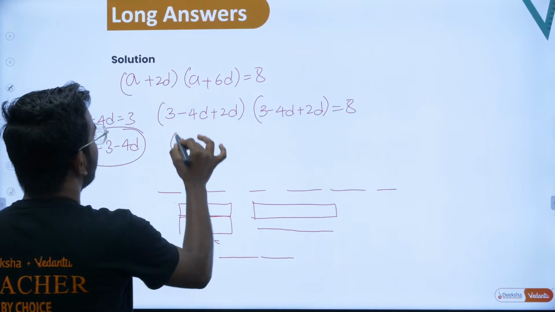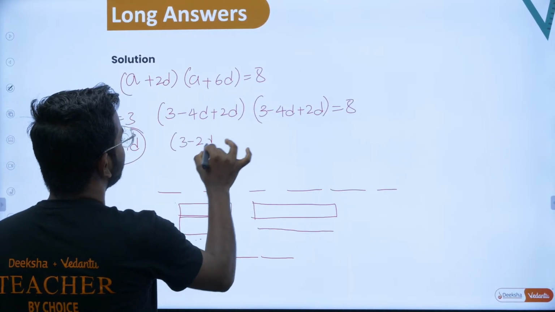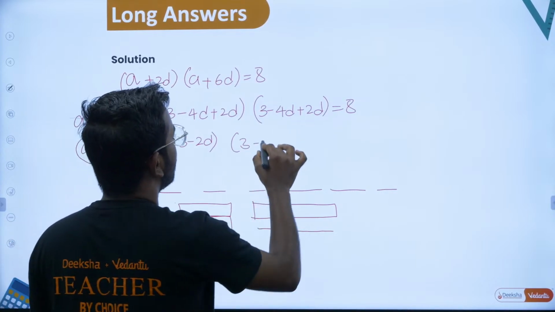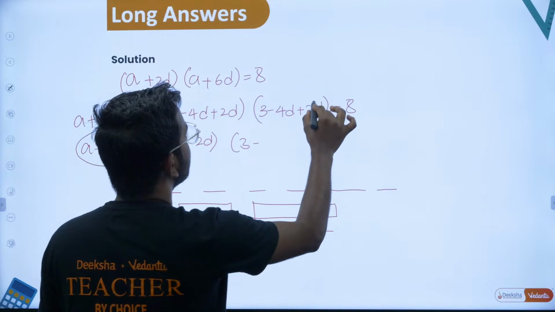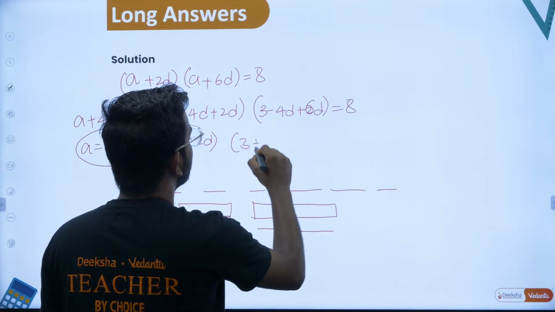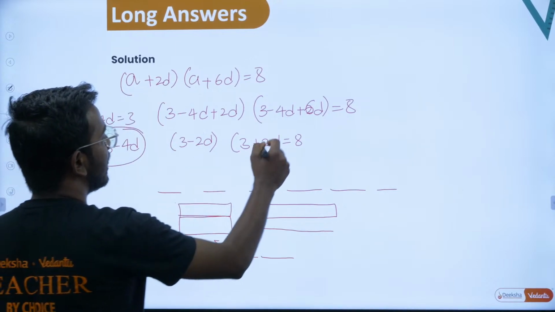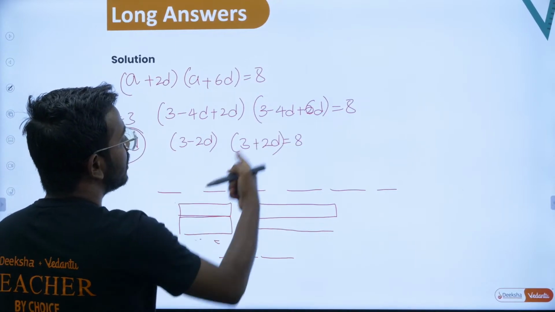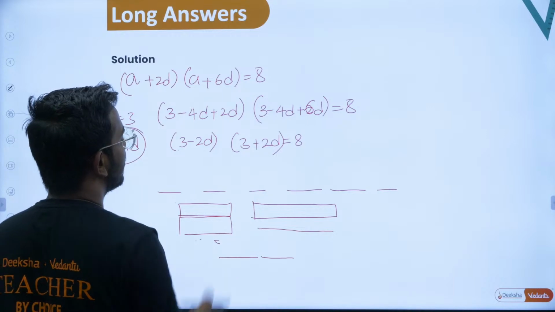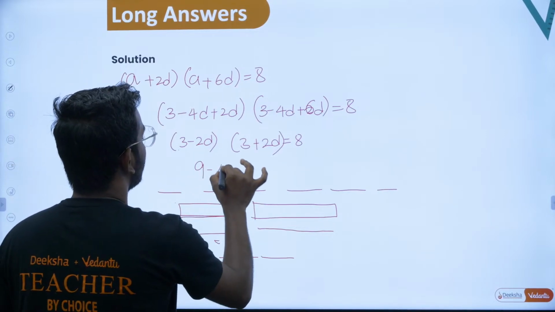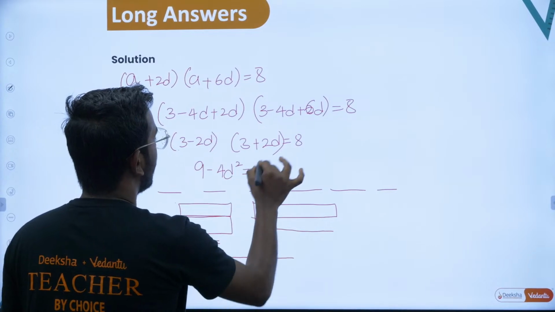So from here what you will end up with, 3 minus 2d and 3 plus 2d is equal to 8. So this looks like 3 minus 2d into 3 plus 2d, a minus b into a plus b is a square minus b square, that is 9 minus 4d square is equal to 8.